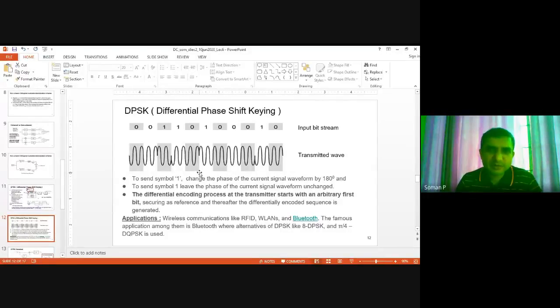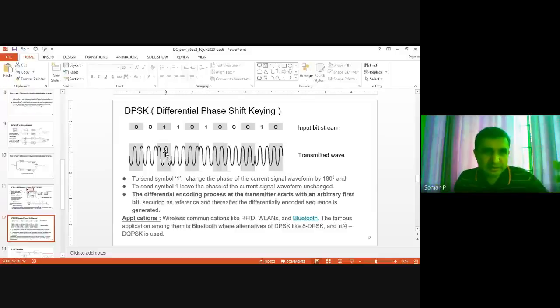Just for representation, I have copied it from some online source. So here it is minus sine and here it is sine. Or you can consider it as cos also. Let's assume that this is cos and this is minus cos. So to detect or get back this data, you multiply this waveform, that is cos 2 pi f ct, with minus cos 2 pi f ct. So it is minus cos square 2 pi f ct.